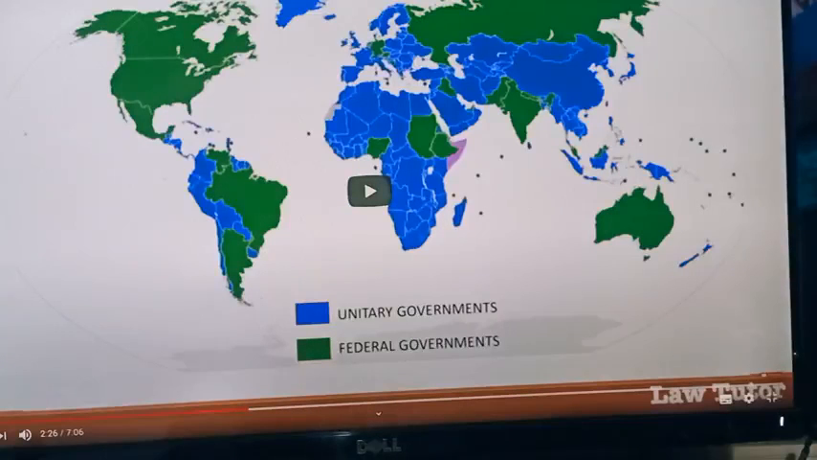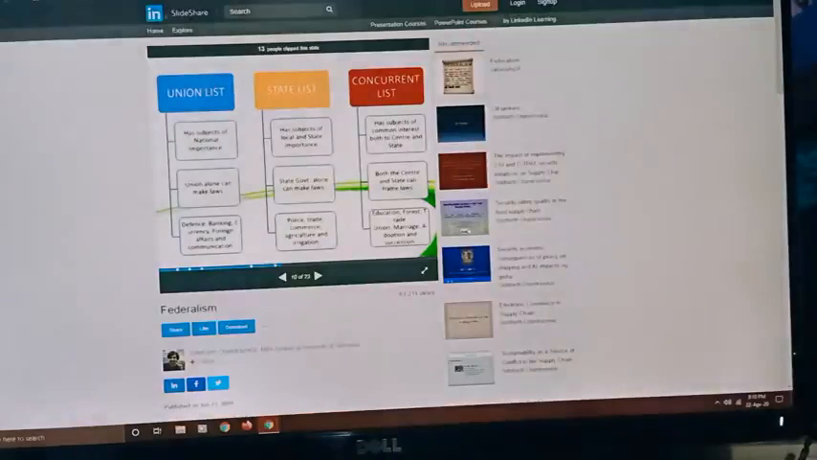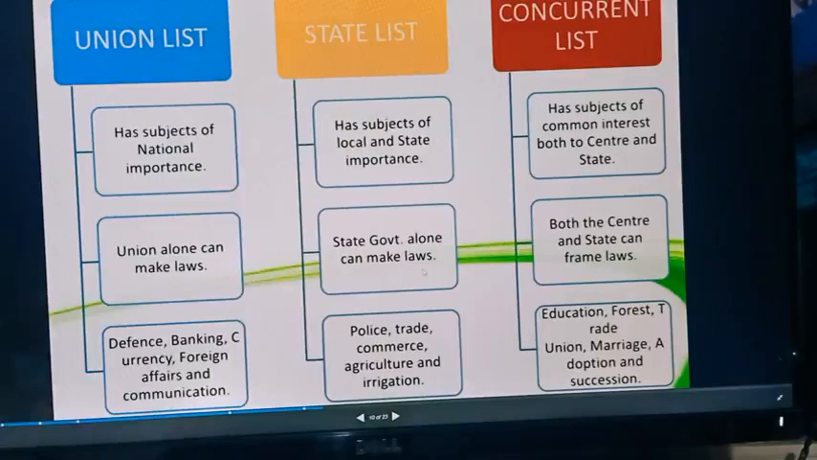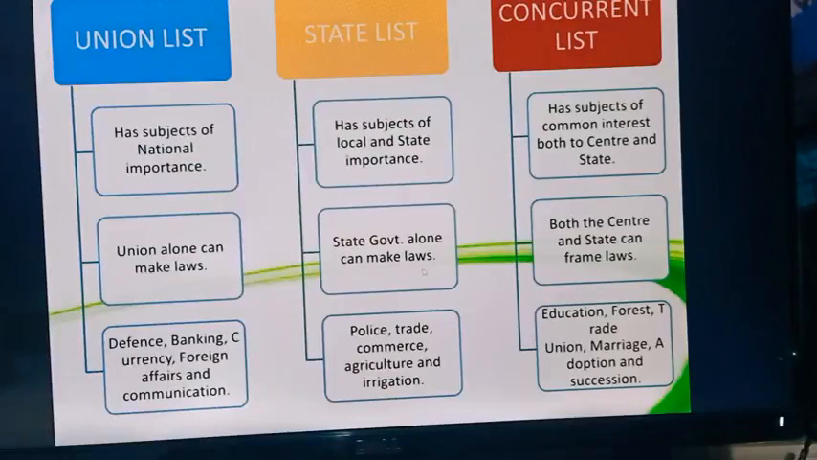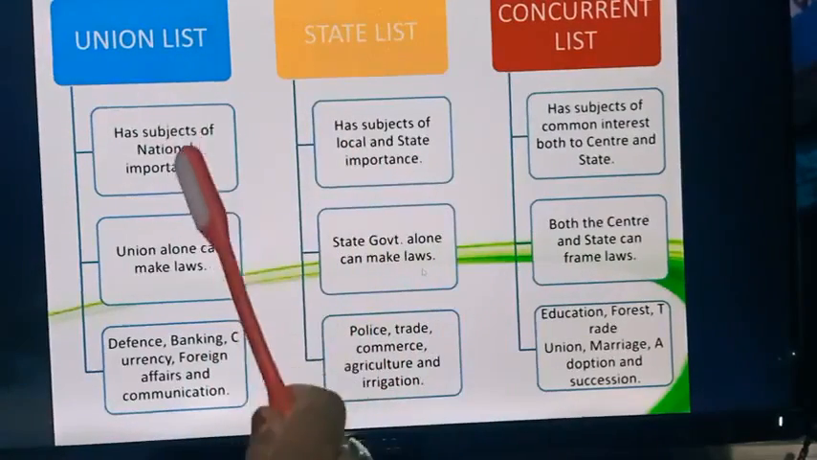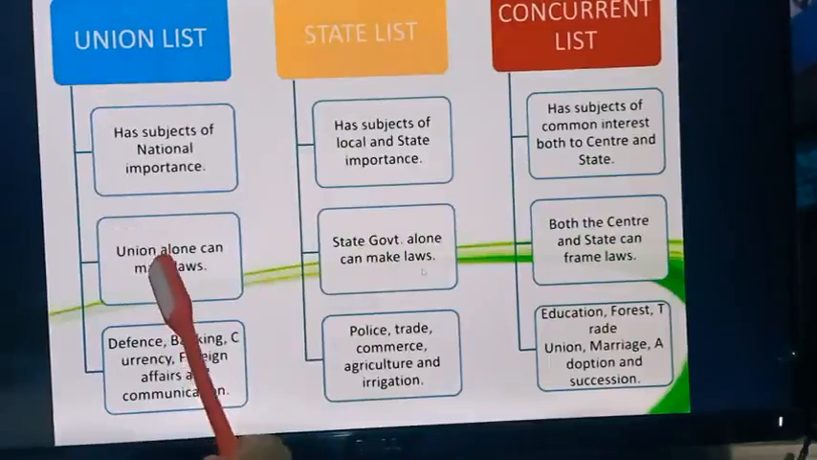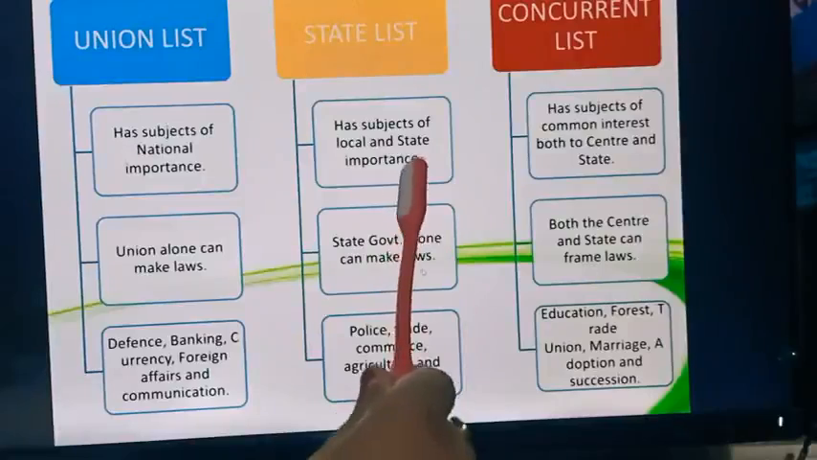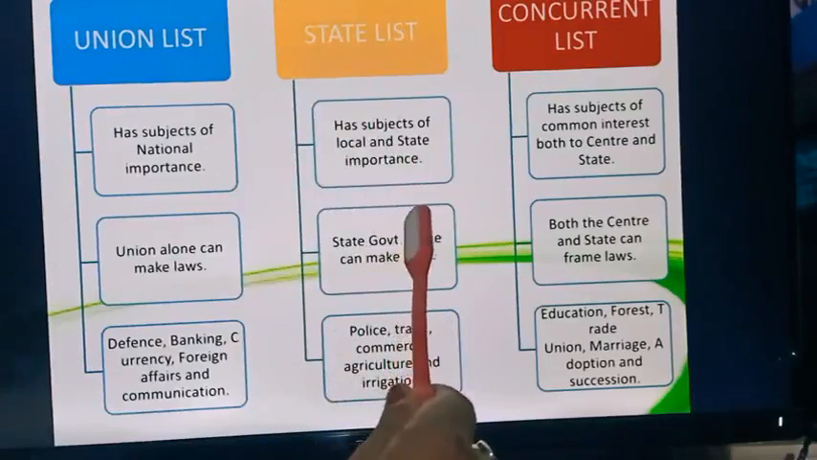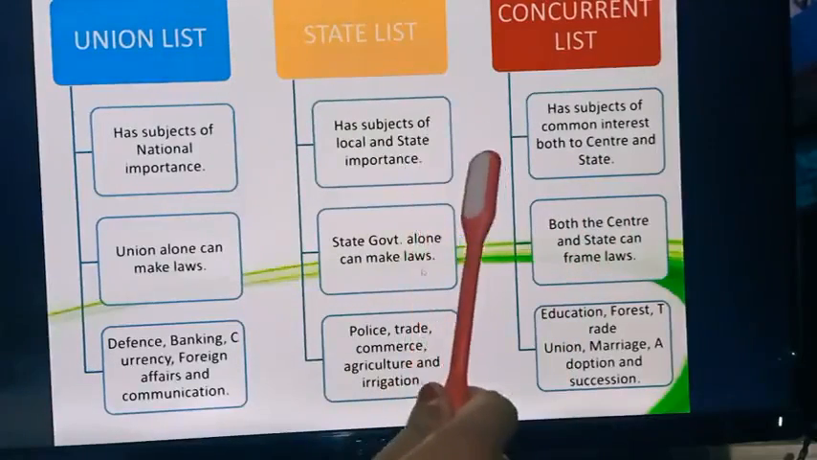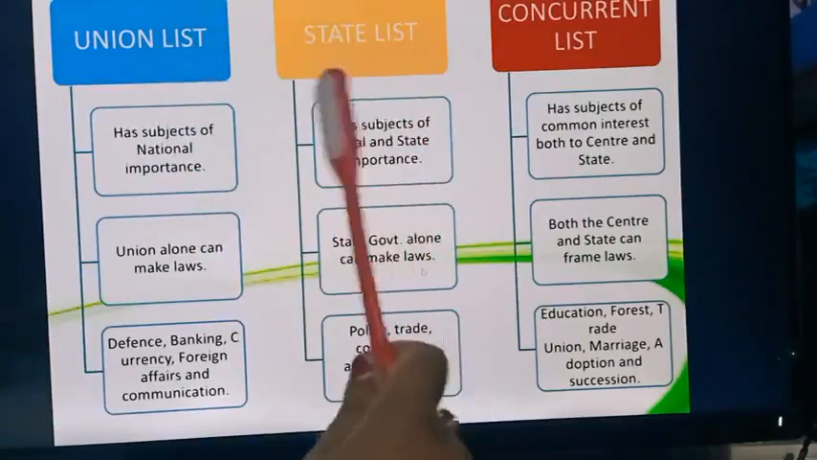So now we will understand the system of government. There is a division of power between state and center. There are three types of lists or subjects under which the central government or the parliament has the right to make laws, and there are certain areas where the state has the right to make laws. Then comes the concurrent list where both union and state can make laws.